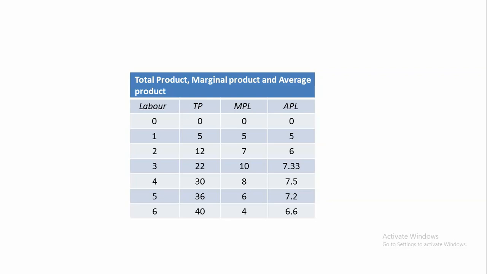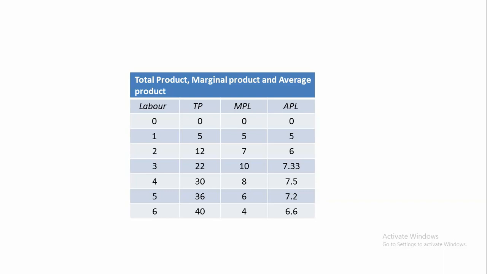Now, by using the fourth unit of labor, total product increases to 30 quintals, and marginal product of labor is 30 minus 22, that is 8, and average product is 30 by 4, that is 7.5.